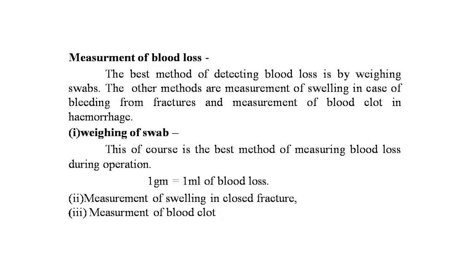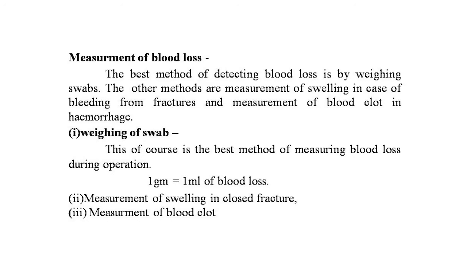Measurement of the blood loss: it is often important to measure how much blood the patient has lost. The best method of detecting the blood loss is by weighing the swabs. The other methods are measurement of the swelling in case of bleeding from fractures and measurement of the blood clot in hemorrhage. First is the weighing of swabs soaked by the blood. This of course is the best method of measuring blood loss during the operation. The swabs are weighed before they are used and weighed again after they are soaked with the blood. One gram is equal to 1 ml of blood loss.